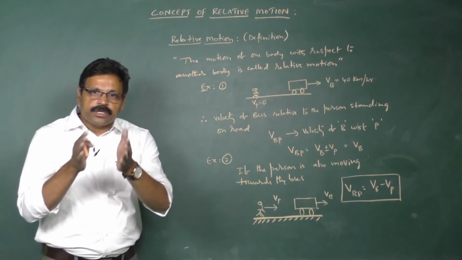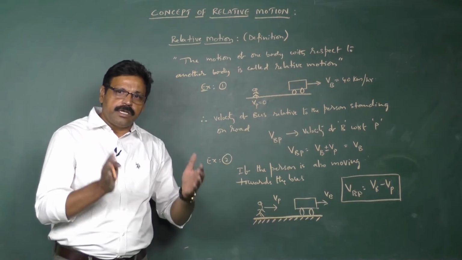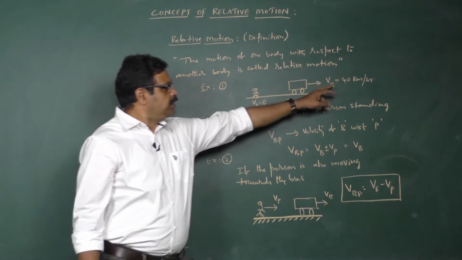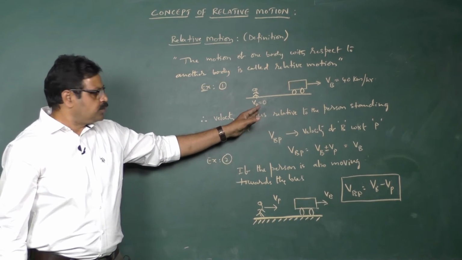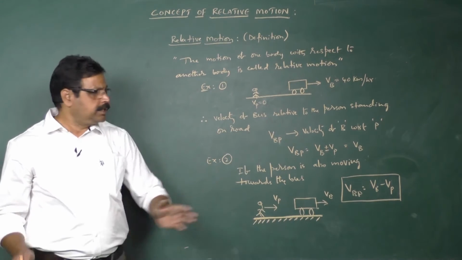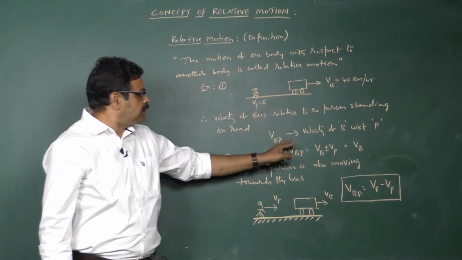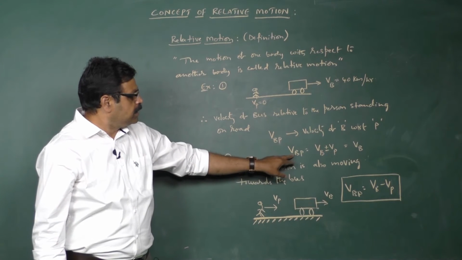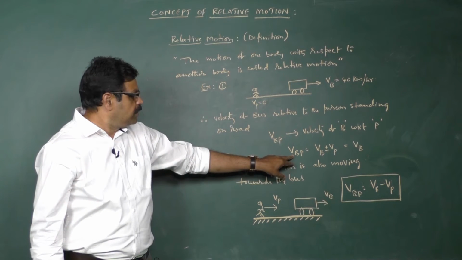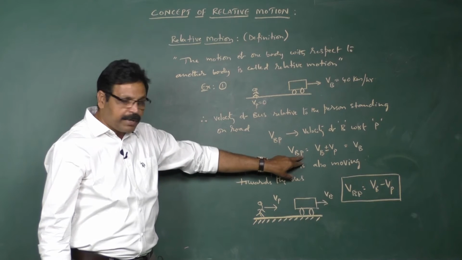Here if you ask the person, what is the velocity of the bus? Then he will say that it is 40 km per hour because he is at rest. So he is subtracting his velocity from the bus velocity, which is the velocity of bus with respect to person. I am writing this in relative notation as V_BP, velocity of bus with reference to the person.